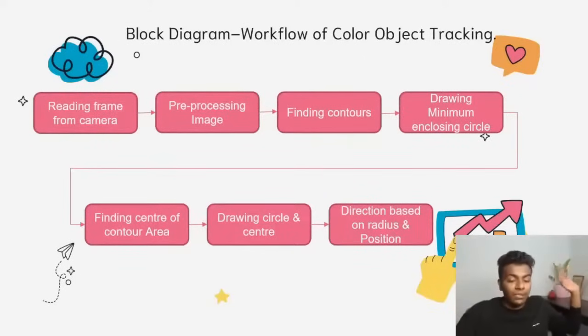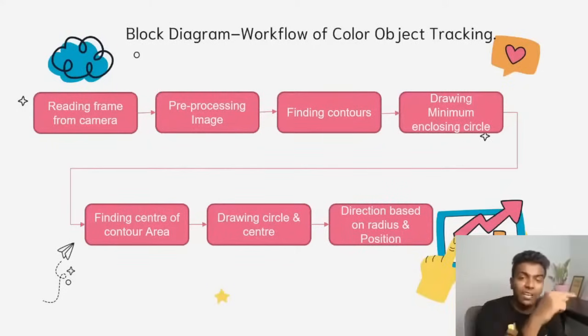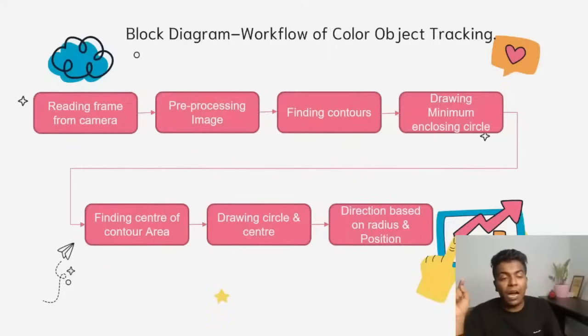Whenever the yellow circle diameter is very large, I will stop the car. Whenever the yellow color circle's diameter is very small, I'll make the car move forward because the object is far. And whenever the center red color dot is on the left side of the frame, I'll turn the car left. Whenever the center dot is on the right of the frame, we're just going to turn the car right.